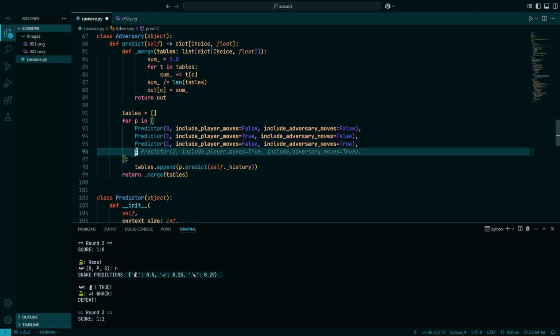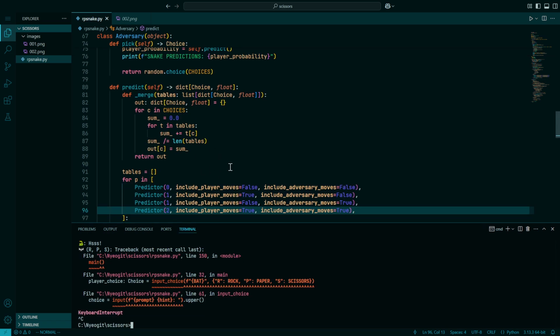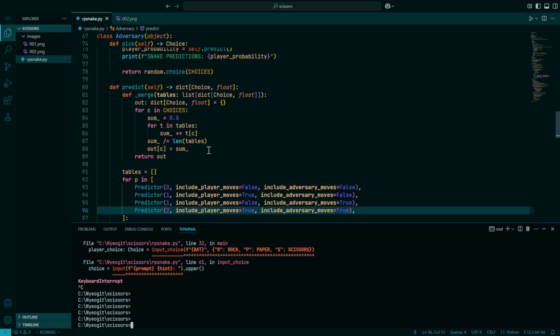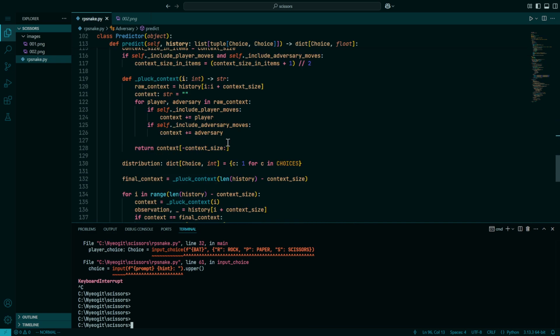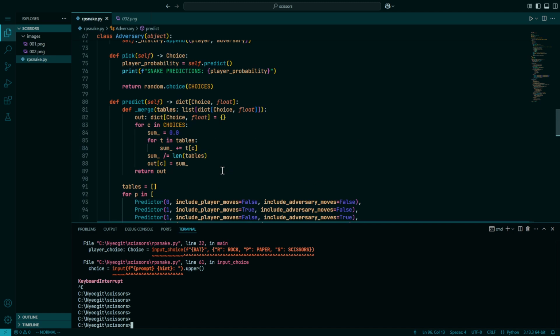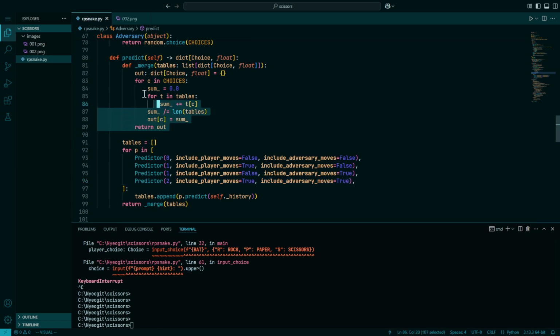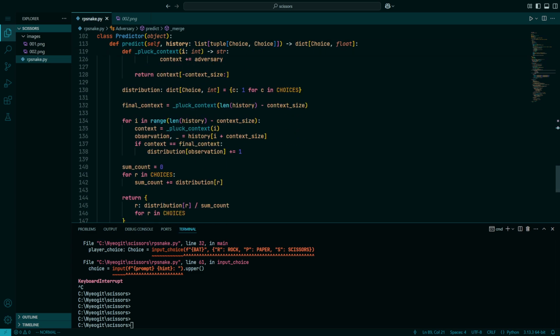So we give it the ability to consider each of these things. We, of course, do not weight them in any way. We just hope that the natural tendency of them to reflect uncertainty if they've never seen a situation will cause useless distributions not to affect the ranking. You can sit down and do the math and see that if it just produces a uniform distribution, it's not going to affect the ranking here because it's going to be adding the same amount to every option. It's only when there's a non-uniform distribution that it affects the weighing. So I think this is a pretty good way to combine them.